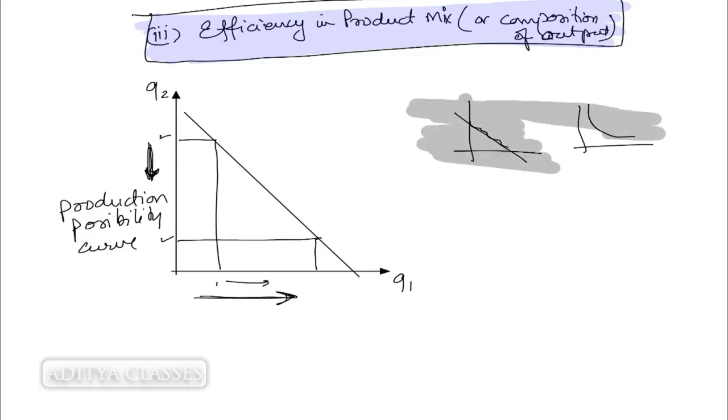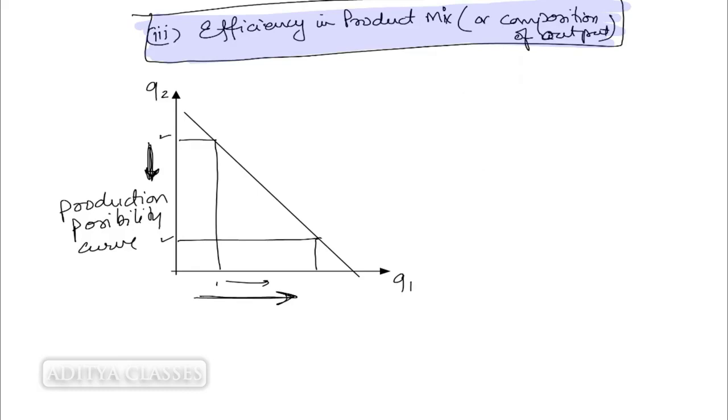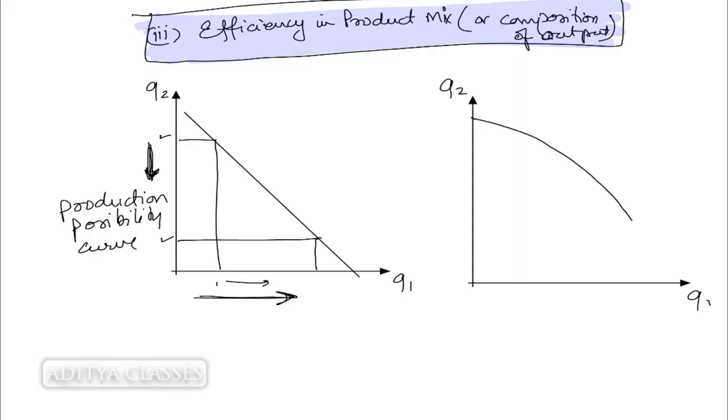Here also what we see is that yes, it looks like the more of the first item you are producing, the less of the second item you will be getting. So it looks like we could have a linear relationship, but probably we might not. We have somewhat this kind of relationship. Let us have Q1 over here and Q2 over here. We have a relationship which is actually concave to the origin.